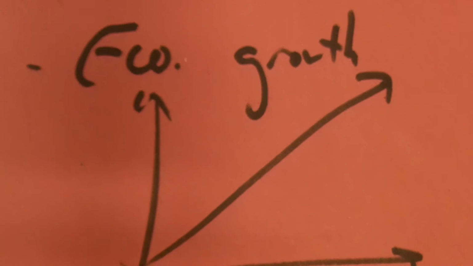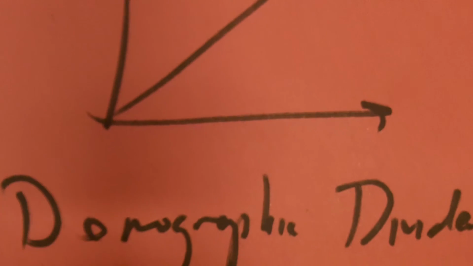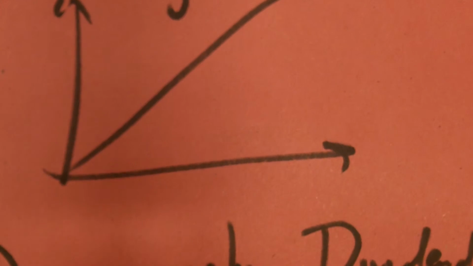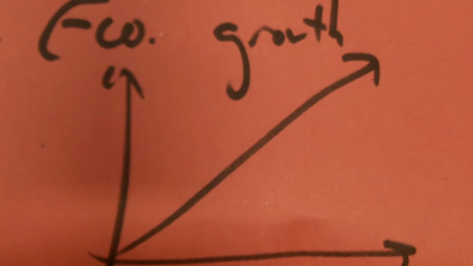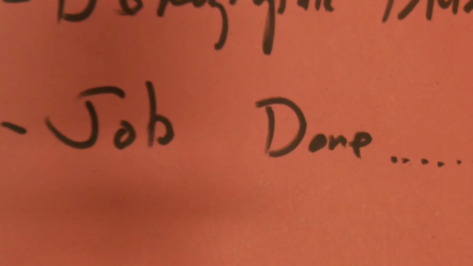Another pro, massive economic growth. As a result of a demographic dividend, which is where you've got a low dependency ratio, lots of people in the economically active population working, that has led to massive economic growth, and China is now becoming one of the countries with the largest GDPs on earth. So as a result of this population policy, there's been massive economic growth, and that's a really important point to remember. So, job done.